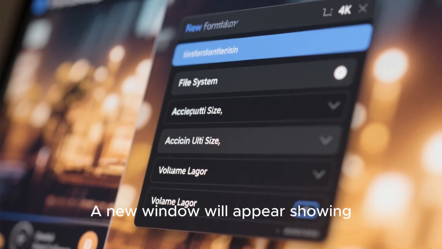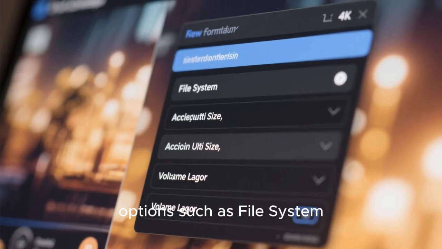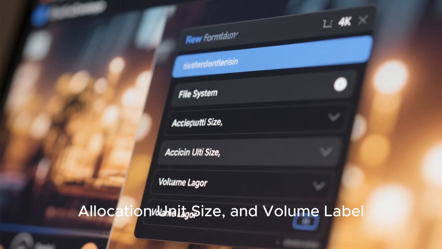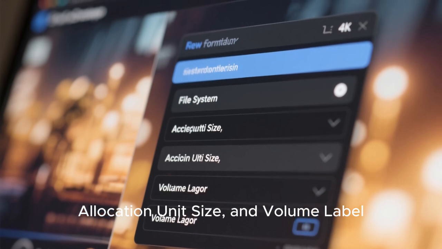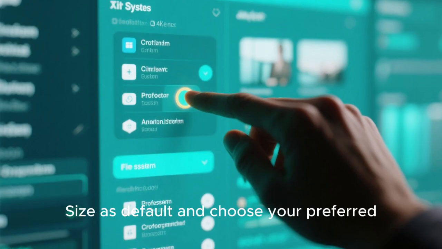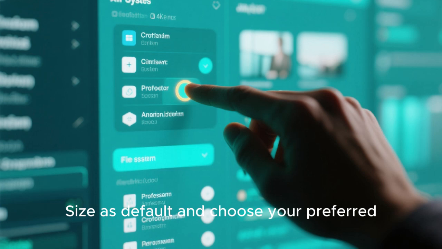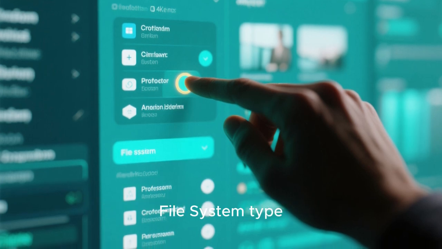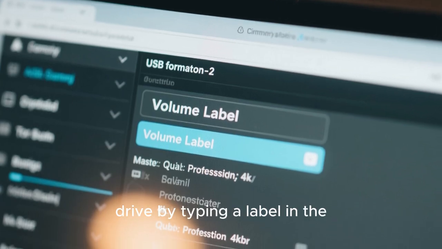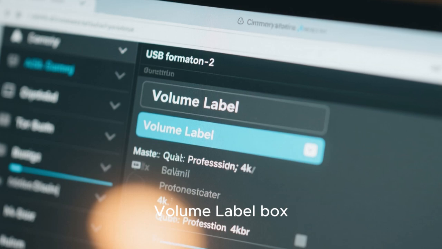A new window will appear showing options such as File System, Allocation Unit Size, and Volume Label. Leave the allocation unit size as default and choose your preferred file system type. You can name your drive by typing a label in the volume label box.